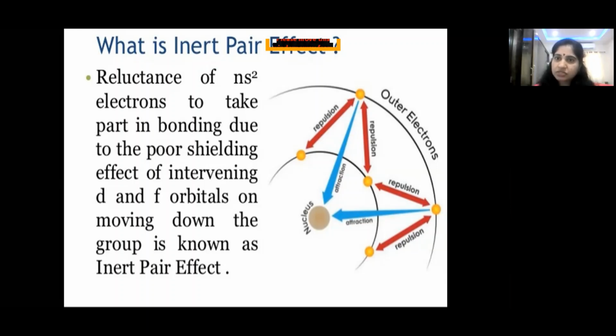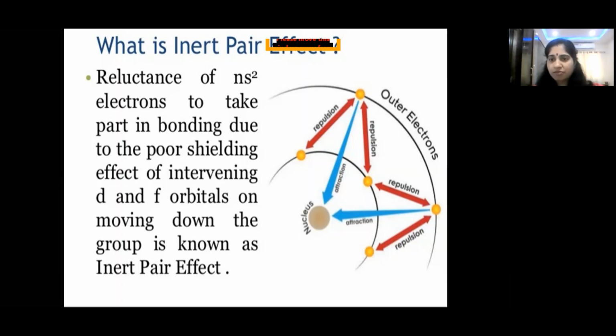They have extra 10 d electrons and 14 f electrons in their penultimate shell and antepenultimate shell. Because of the presence of extra electrons in the inner shells, the nuclear charge also increases, because if electrons increase, protons will also increase, since the number of electrons and protons should be equal. So nuclear charge increases, and because of the increase in nuclear charge and poor shielding effect.